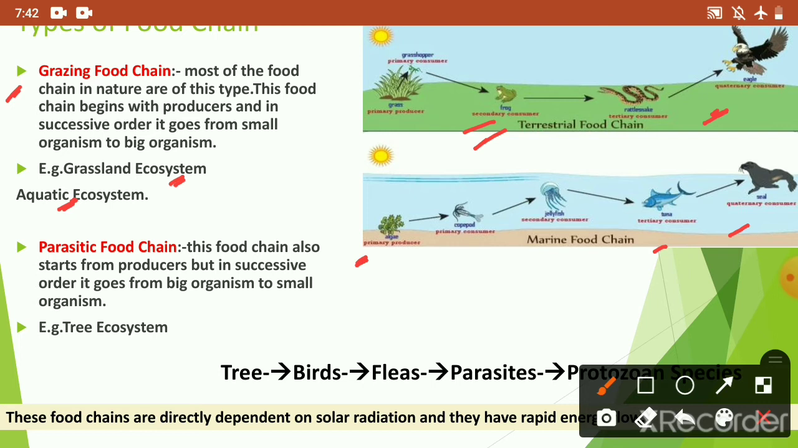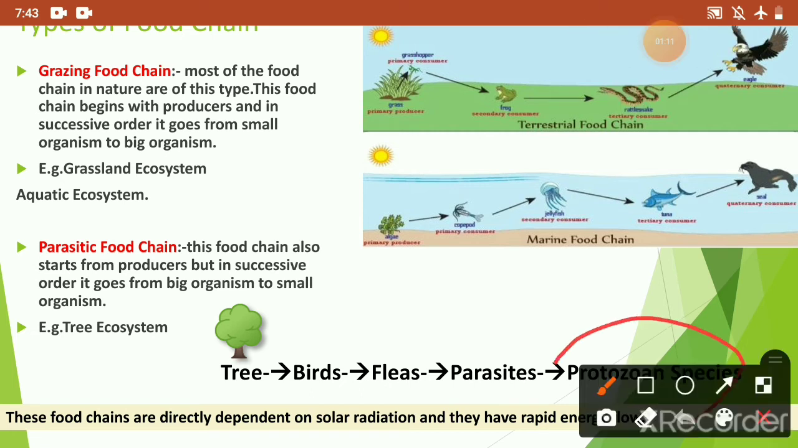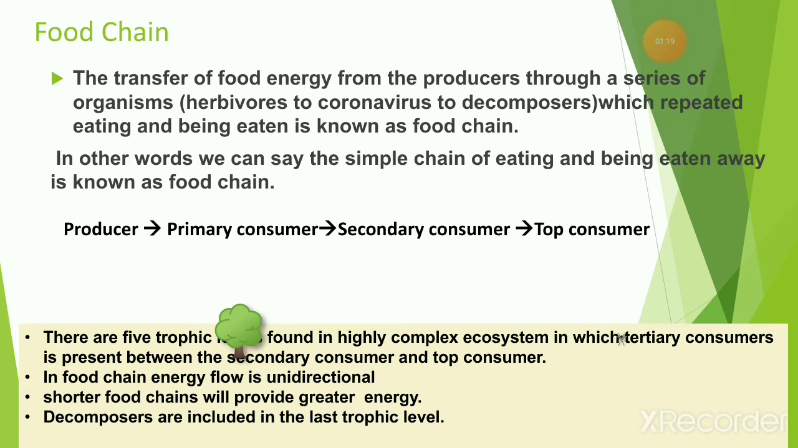The second type of food chain is the parasitic food chain. This food chain also starts from producers, but in successive order it goes from big to small organism. As here you can see, the tree is the biggest organism in size and the protozoan species are the smallest one. The example of the parasitic food chain is the tree ecosystem.